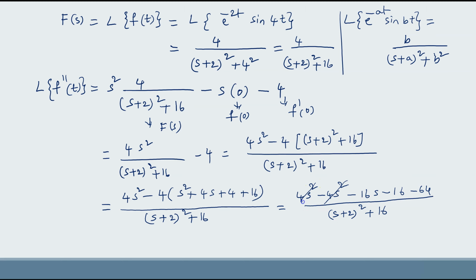So s square terms will get cancelled. You get minus 16s minus 80 upon (s plus 2) whole square plus 16. This is Laplace transform of f double dash of t, where f of t equal to e power minus 2t sin 4t.